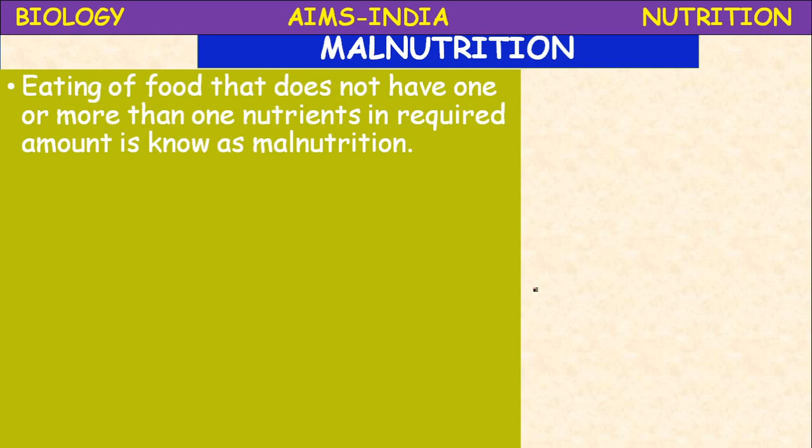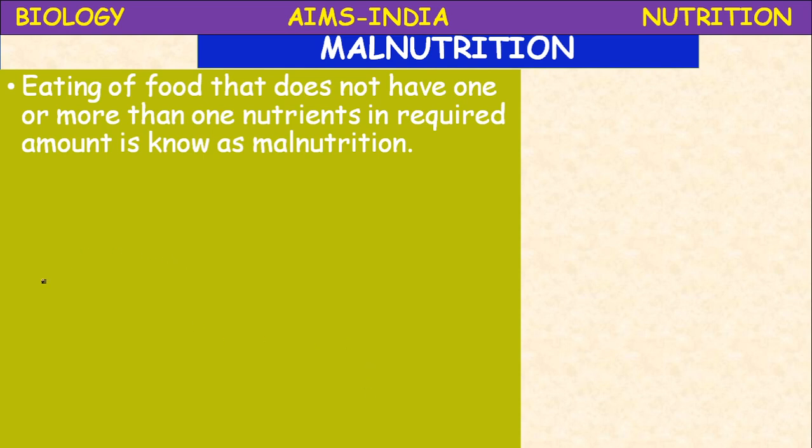It is very important to discuss the food deficiency diseases. Okay, now let us come to malnutrition. What is a balanced diet? Before going to malnutrition, let us know about the balanced diet. A diet which contains all the required nutrients in proper proportion, how much it is required, that much, is called a balanced diet.